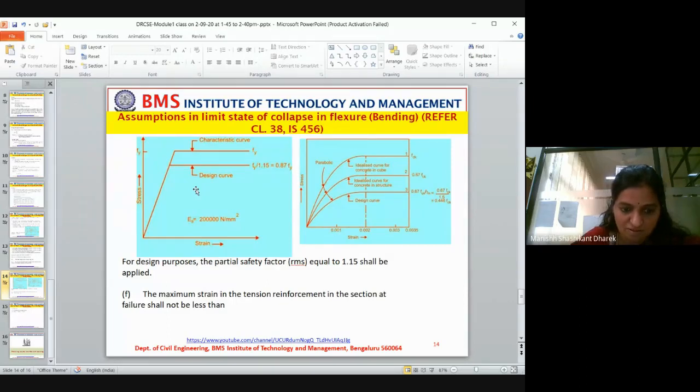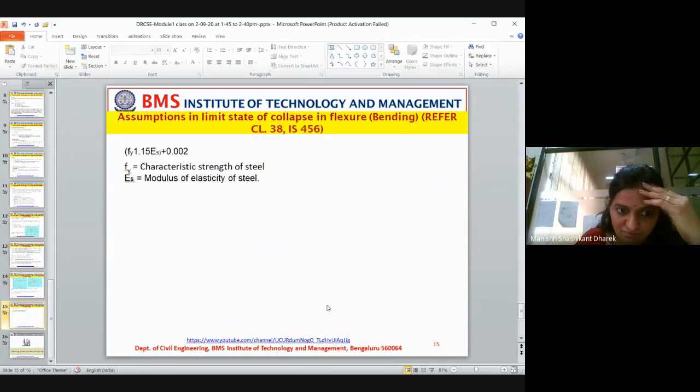Okay, the maximum strain in the tensile reinforcement in the section at failure shall not be less than fy divided by 1.15 Es plus 0.002. This is one equation you have to remember, and it is there in the code also. So it should not be less than this.